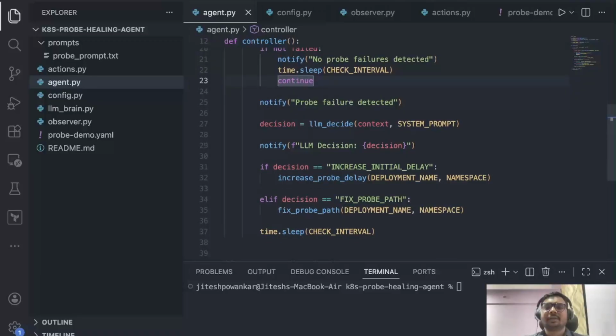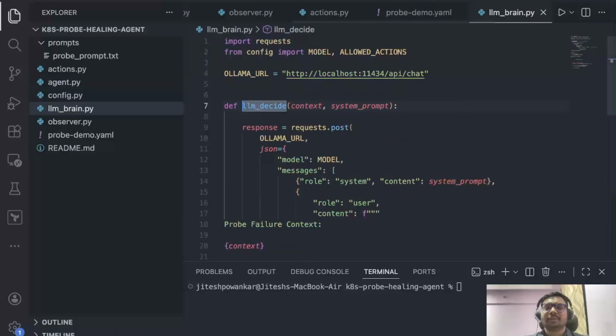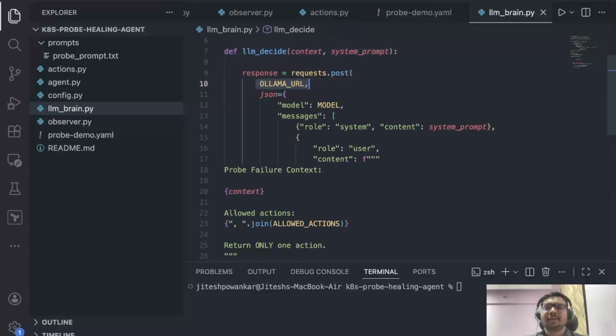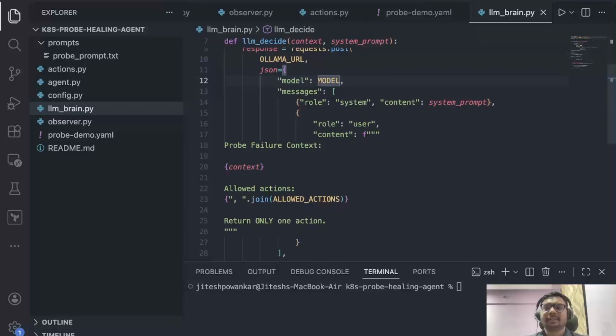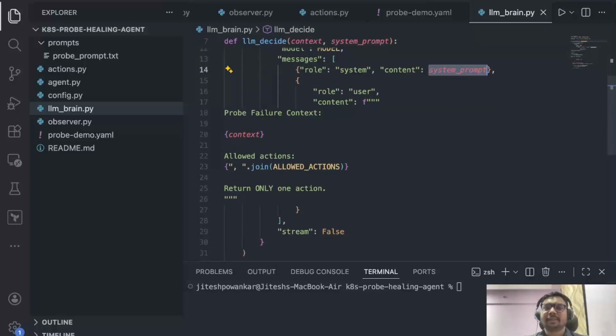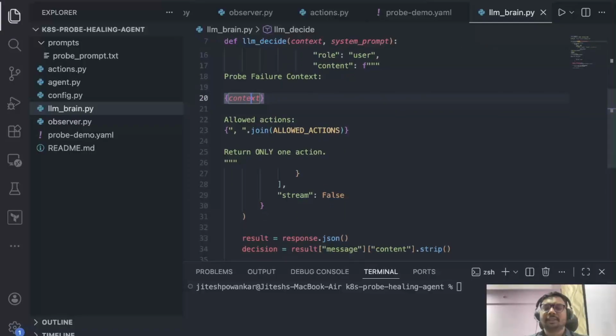If there is a failure, then it will notify that failure is detected. It will send the context to the LLM. If you come here, we are sending the context here. This is the Ollama URL of our Llama, and this is the model we are specifying. And here is the prompt, and here is the probe failure context. This is the context we are sending, and we are asking it to take any of the actions.